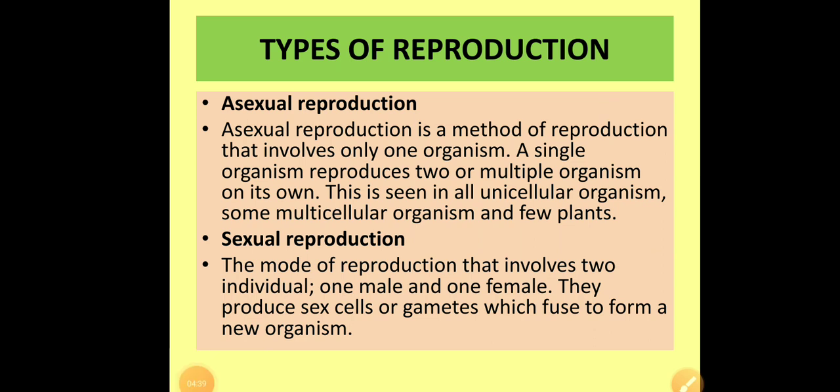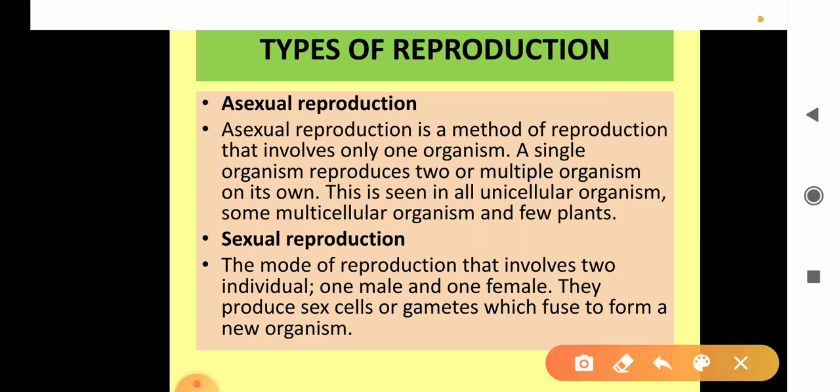Now next is types of reproduction. One more thing, this word reproduction also explains its meaning. Re means again and production means to produce. To produce again, this is called reproduction, and reproduction is of two types. The first one is asexual reproduction, and the second is sexual reproduction. Now see one by one.